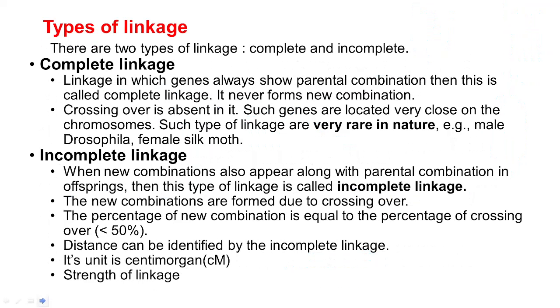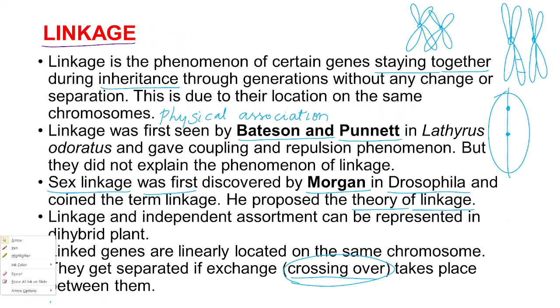Before going to types of linkage, I will show you how exactly linkage will be seen. Consider this as one chromosome and this as another homologous chromosome.